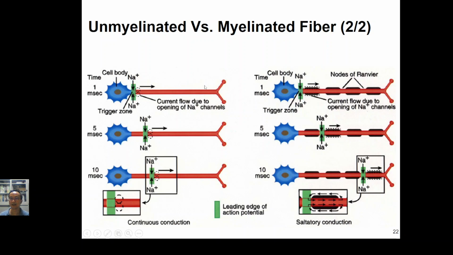So let's say at the same time we stimulate a myelinated nerve fiber, and after 10 milliseconds, because the stimulation jumps from node to node, it has moved a longer distance. That is very important for nerves, because nerve fibers need to transmit as fast as possible.